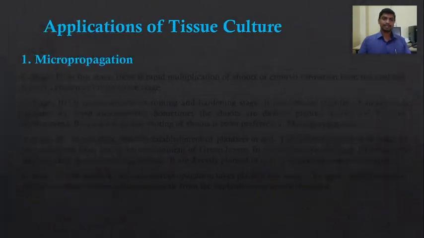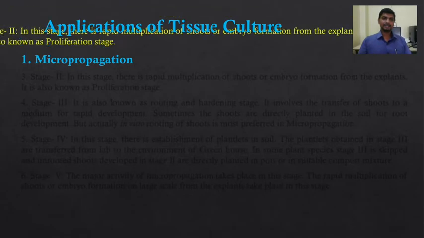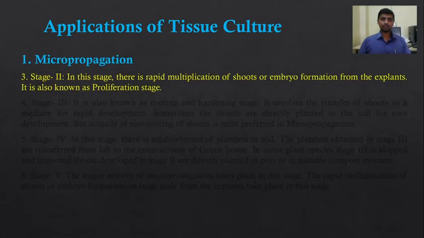Next to this is the stage second. In this stage, there is rapid multiplication of shoots or embryo formation from the explant. Here, if you use the shoot tip as an explant, multiple shoots are produced from that smallest part. Or if you use a piece of the leaf, then embryos are formed from the explant. So it is also known as the proliferation stage.